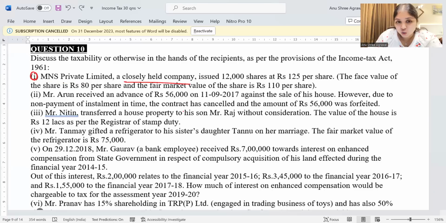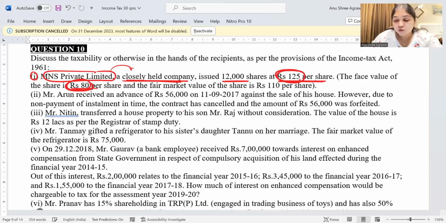MNS Private Limited, a closely held company, issued 12,000 shares at 125 rupees per share. Face value of the share is 80 rupees per share. FMV of the shares is 110 per share. Guys, it is a private limited, so definitely it's going to be a closely held company. It is issuing 12,000 shares at 125 rupees per share. Face value is 80 rupees, issue price is 125 rupees. So can I say that the issue is at a premium? Yes, guys, the issue is at a premium.